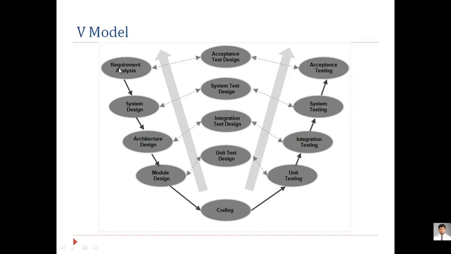See how the flow is. It starts from requirement analysis, system design, because these are the phases of SDLC, then architecture design, module design. Now these are all phases where we go only for the theoretical concept parts. Requirement analysis, system design, architecture design: here only designing is done.